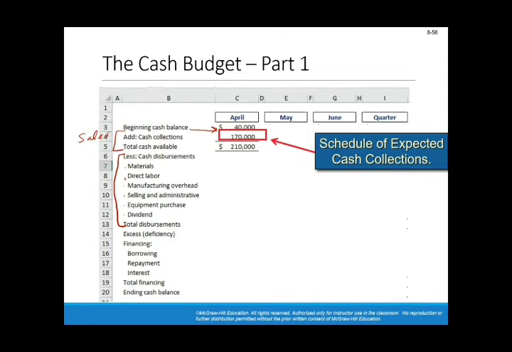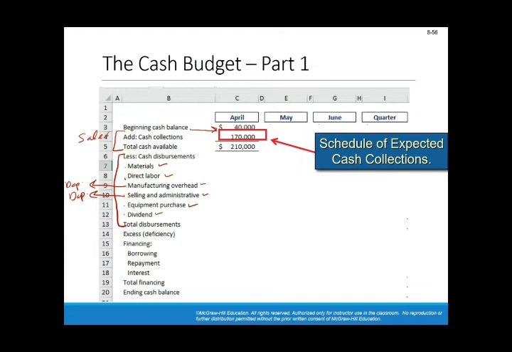So this is from the direct material budget. This is from the direct labor budget. This is from the manufacturing overhead budget. This is from the selling and admin expenses budget, and this is given in the previous slide, and dividends are also given in the previous slide. Remember that in manufacturing overhead and selling and admin expenses, we had some depreciation expenses, and those depreciation expenses should not appear in this budget. Okay.